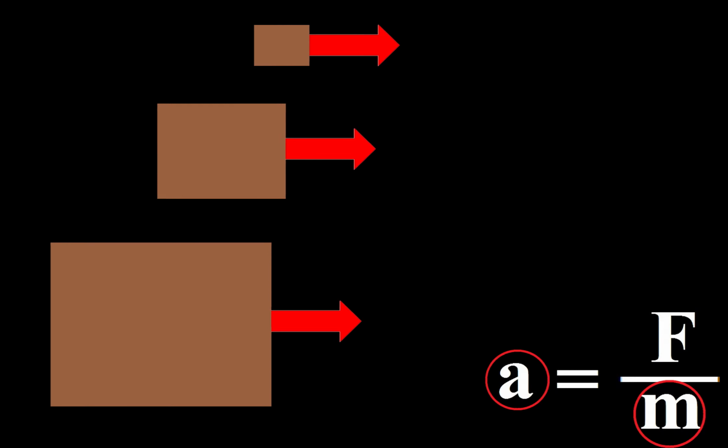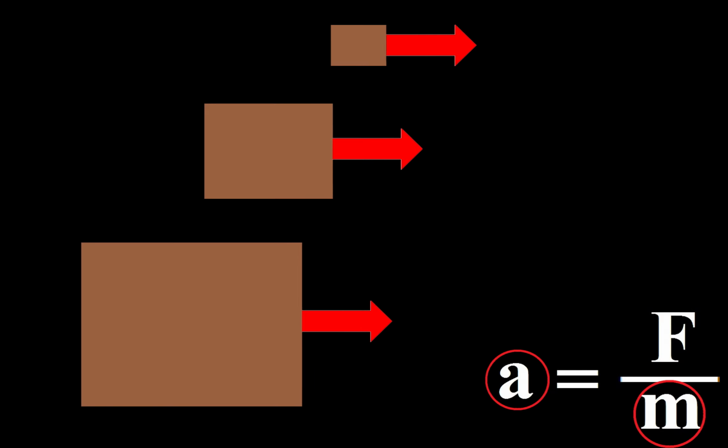Suppose we have different objects with different masses, and they are all pulled by the same amount of force. It is very important to keep the force constant and similar for all of them to make sure that we are varying only the acceleration and the mass. As we can see, the smaller the mass, the higher the acceleration. In other words, the bigger the object, the lazier it is.